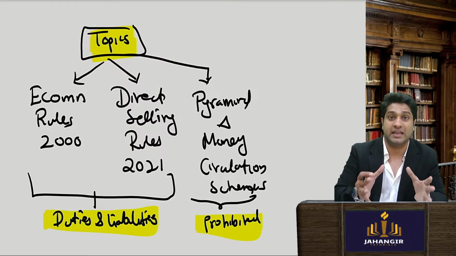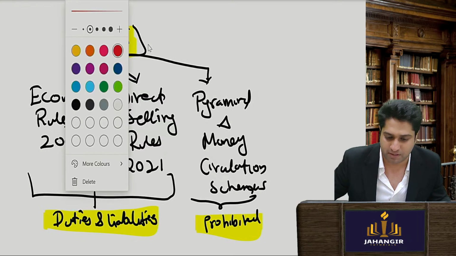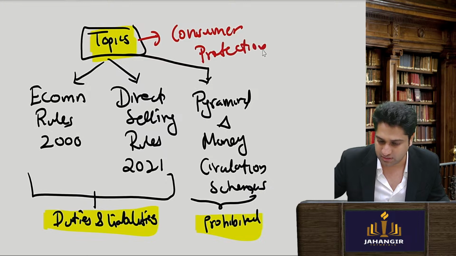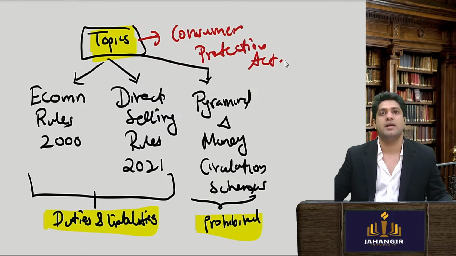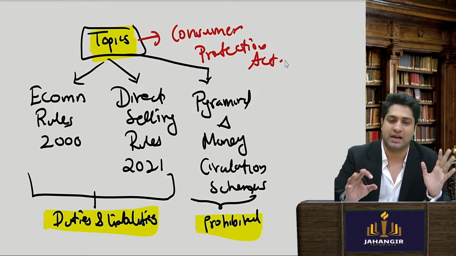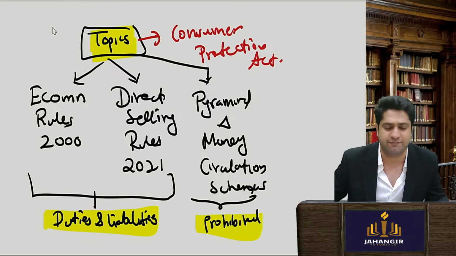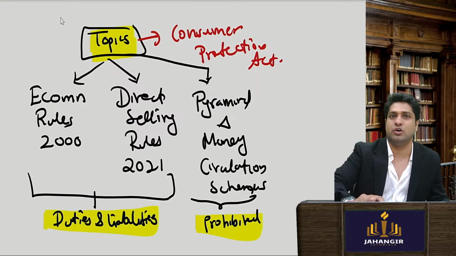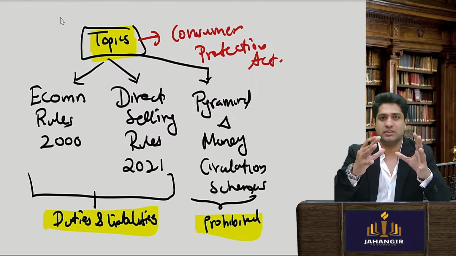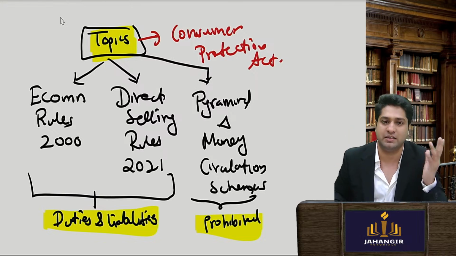This topic is in consumer protection, which is a part of the Consumer Protection Act. Just take a note, mark with me, and this chapter will be done. I think approximately 5 marks can come in your exam with respect to this. If they ask a description or a situational based question, the marks can be even more.